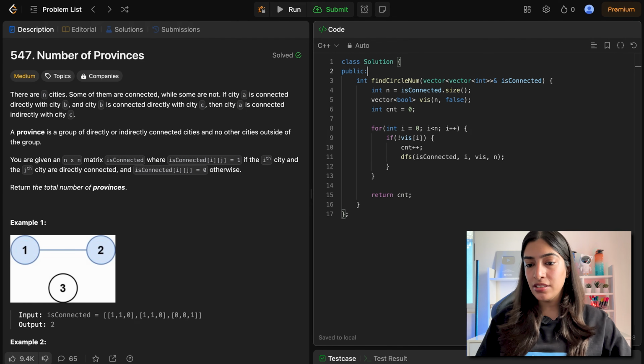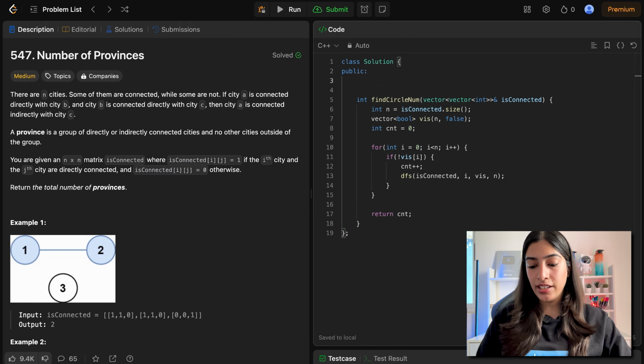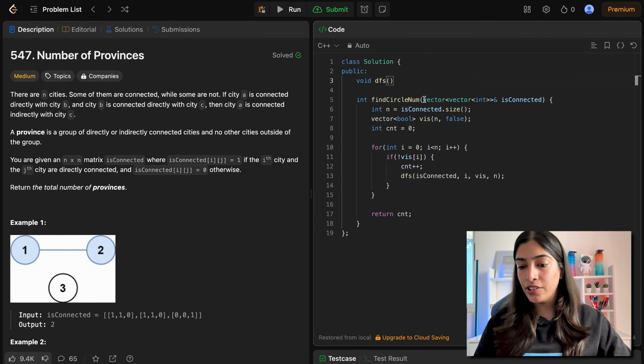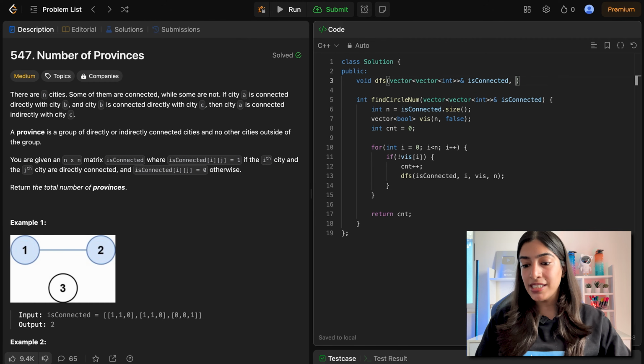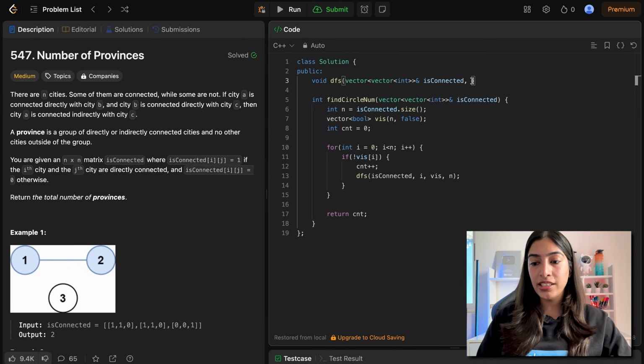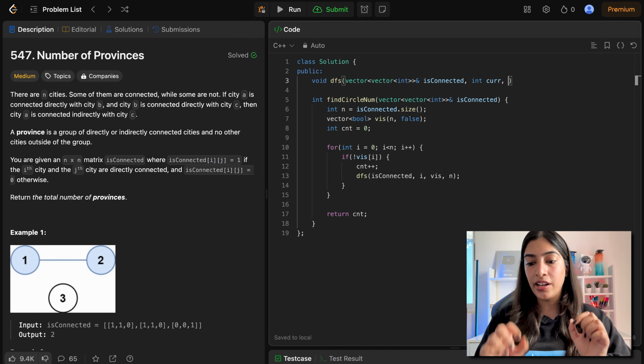I'm just removing this. And I don't need to return anything from my DFS call, right? I'm just calling it DFS. You could call it anything. You could call it a helper function. You could call it find circle num helper, anything you want. The first thing I am passing is this adjacency matrix. And then I am passing the current node at which I am at. So I have passed this I, right? So I is my current node. I am calling it current so that it is completely clear what it means.